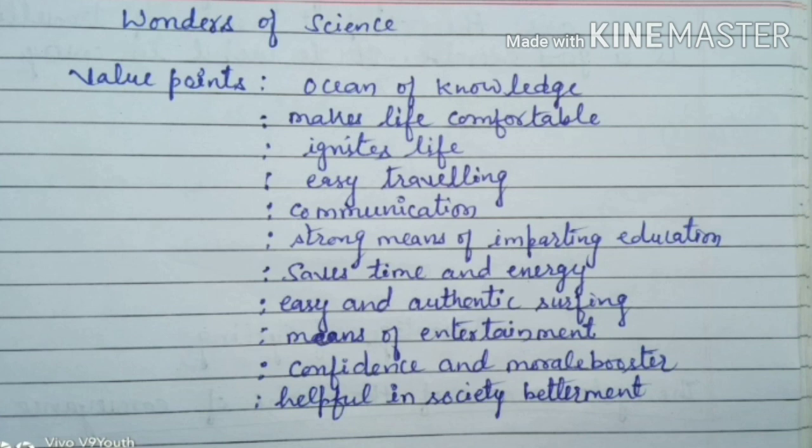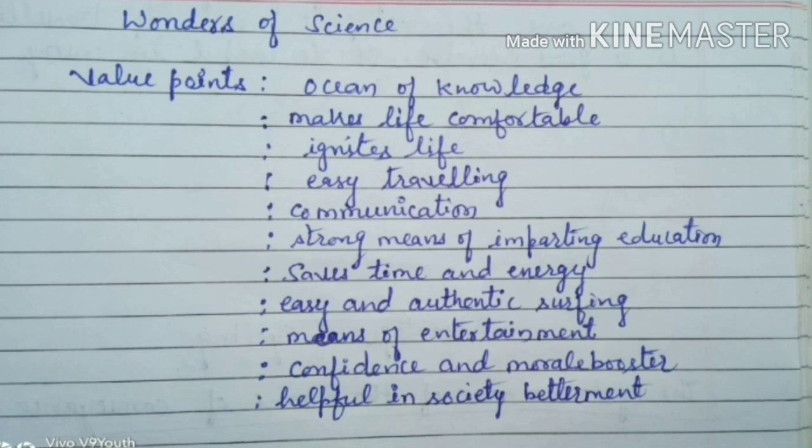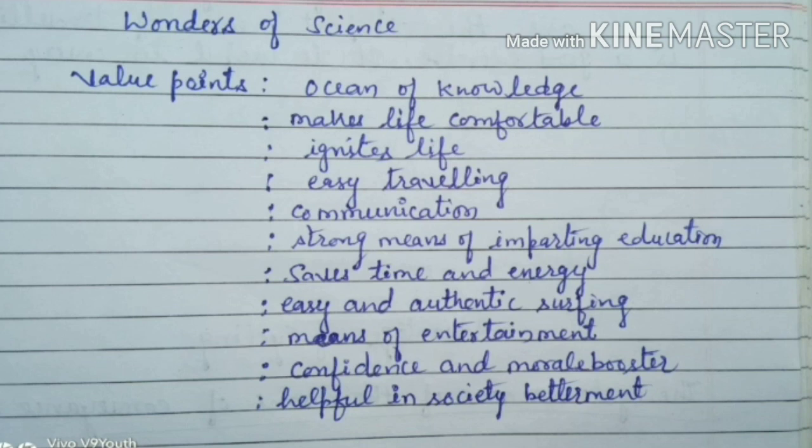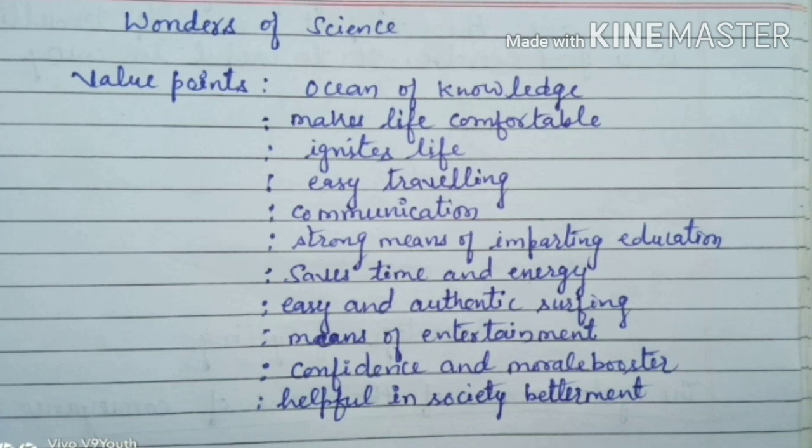Next point beta is communication. With the help of technology, with the help of science, we can communicate to a person who is far away from us. For example, I am teaching you, I am much far away from you, but still you can hear me, you can listen to me, you can see the screen, you can understand the things clearly. So science helps in communication also. Then it is a strong means of imparting education. I have already told, just as I am teaching you and I am far away from you, so it provides a strong means of imparting education.